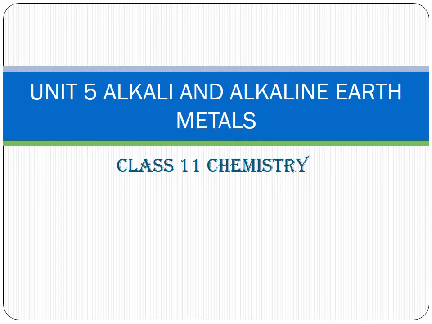What are alkali and alkaline earth metals? That is S block elements. S block elements in the periodic table are called alkali and alkaline earth metals. The elements belonging to group 1 and group 2 in the modern periodic table are called the S block elements. So the elements belonging to these two groups are commonly known as alkali and alkaline earth metals.